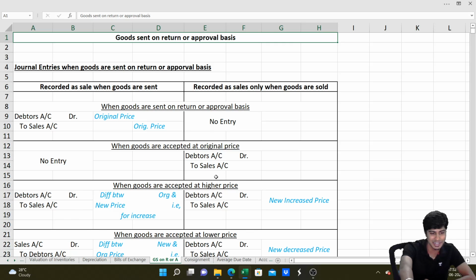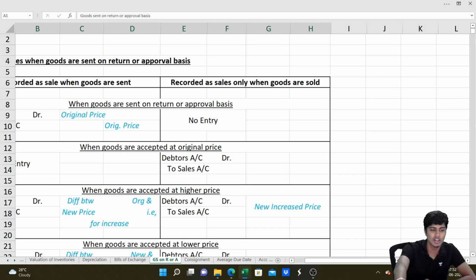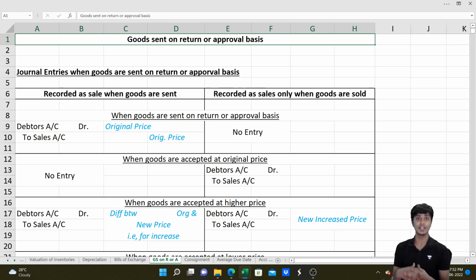Goods sent on return or approval basis. Under this, the deal is like this: you don't sell the goods, the person is not willing to buy, so you convince him by giving the goods to him with an option to return if he doesn't like. So you give the goods to him and say, you keep the goods, you try to sell it. If you sell it, you give me money. If you don't sell it, then return.